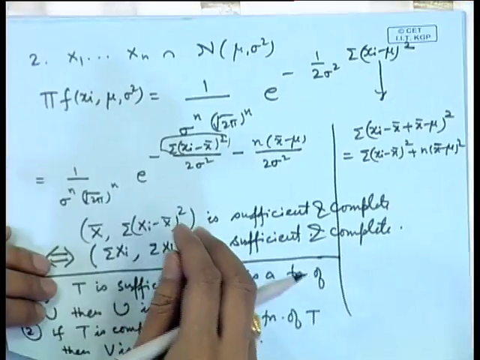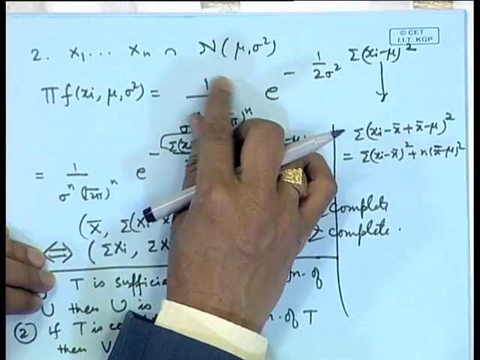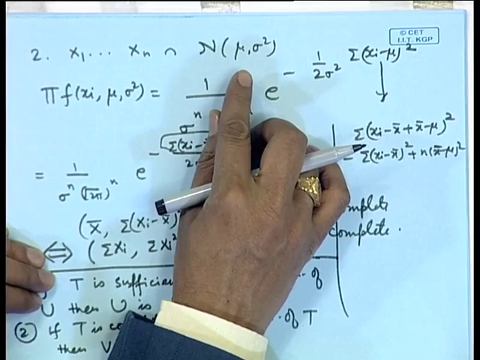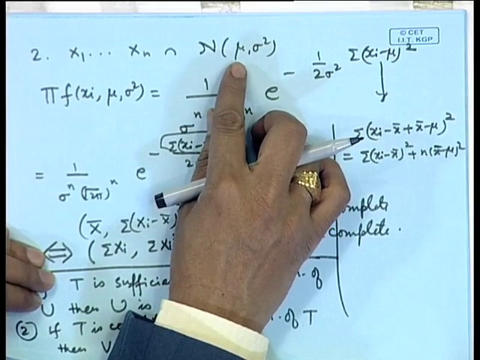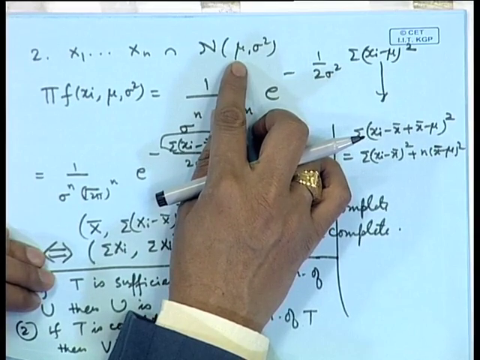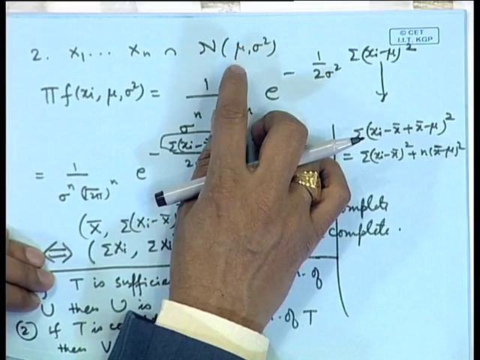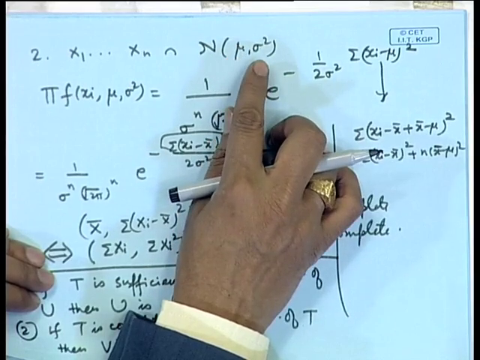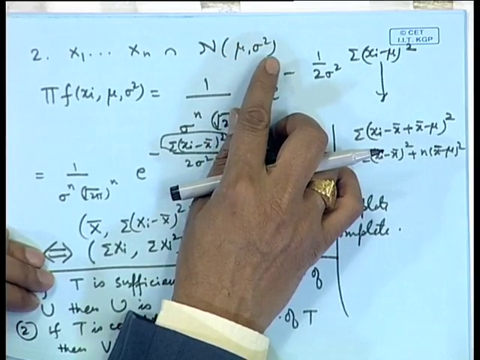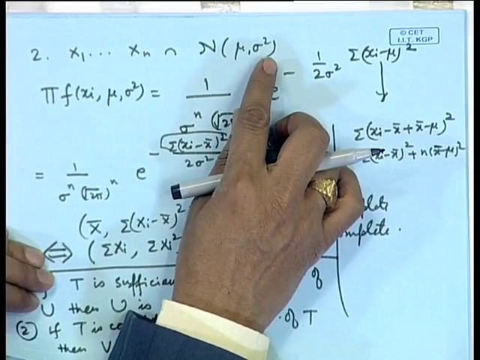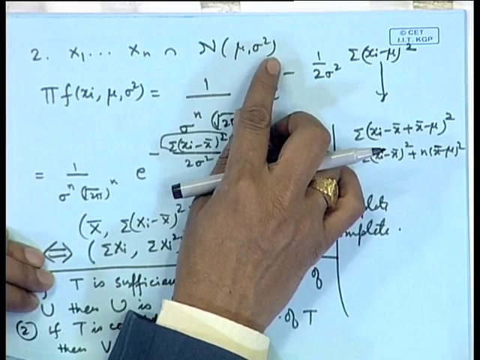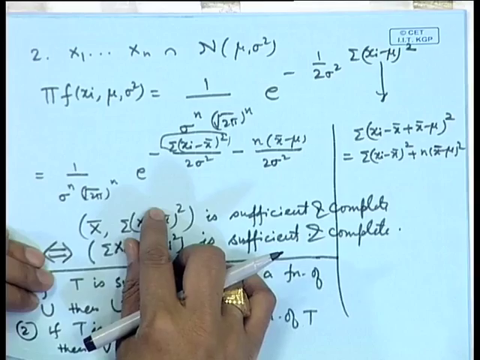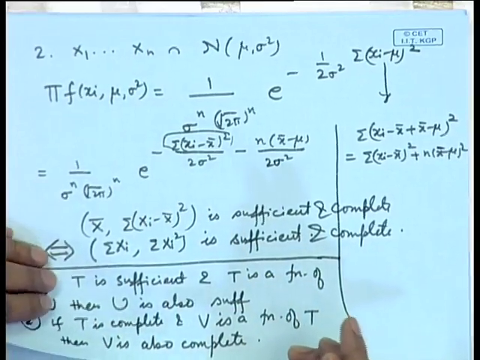Now, the estimation problem for finding the minimum variance unbiased estimators becomes very simple. For example, expectation of x bar is mu. Therefore, x bar will be the minimum variance unbiased estimator for mu. We have also proved that expectation of S square is sigma square, that is sigma xi minus x bar whole square by n minus 1, which is a function of this. Therefore, that is also a UMVUE.